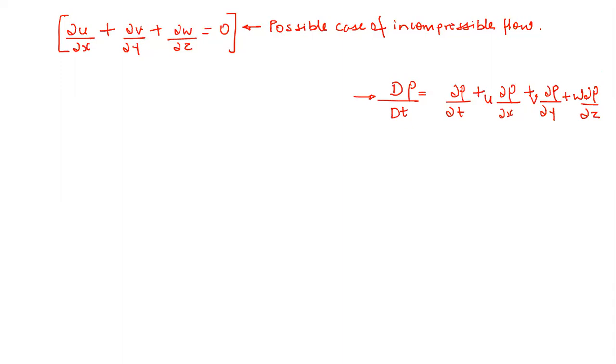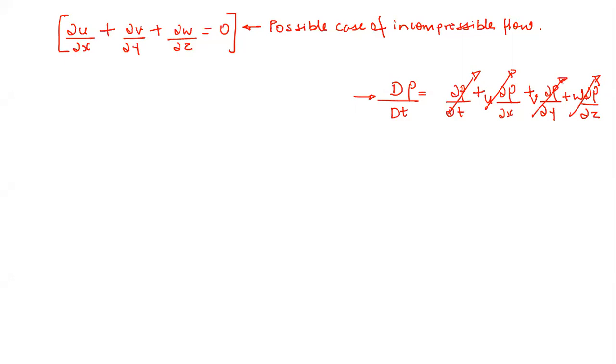But if the changes are in such a way that these terms cancel out each other, so the changes in the flow field are occurring in such a way that the terms delta rho by delta t, delta rho by delta x, delta rho by delta y, delta rho by delta z cancel each other, basically the temporal change in density and the convective change in density.